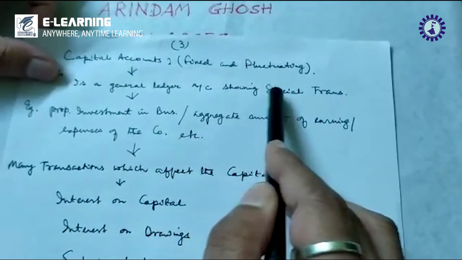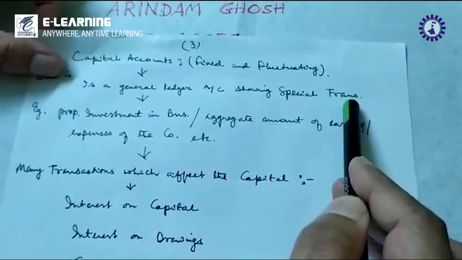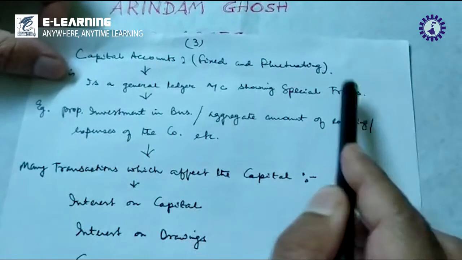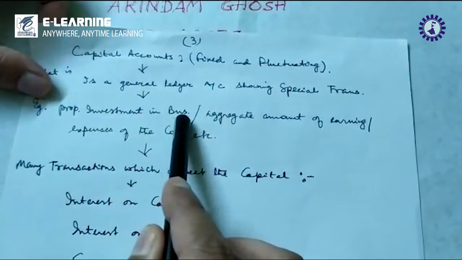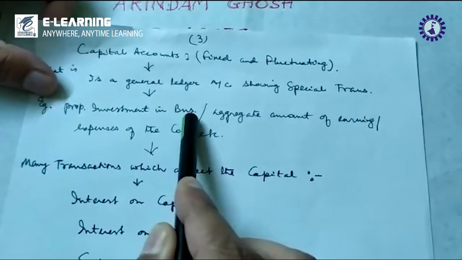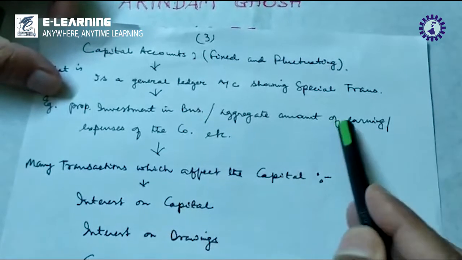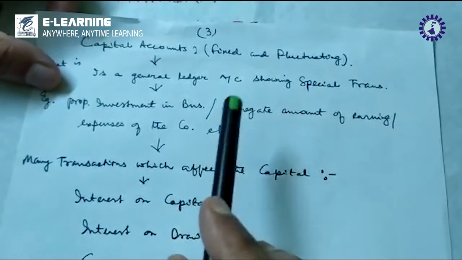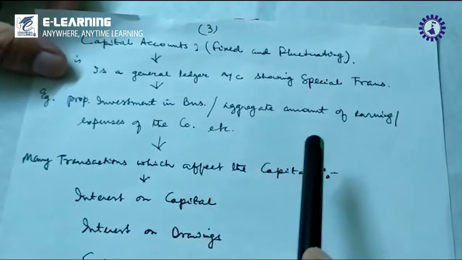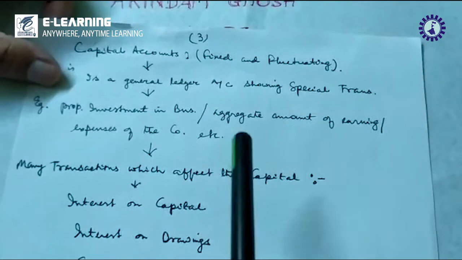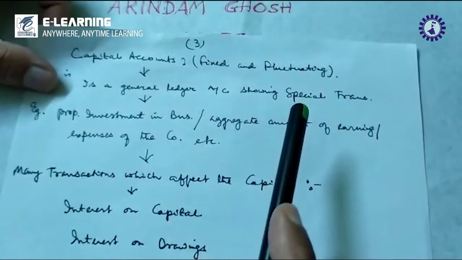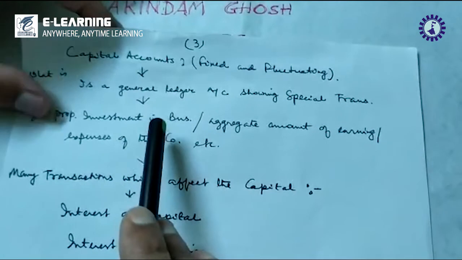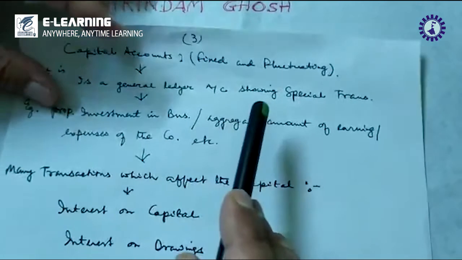Examples of such special transactions: the proprietor's investment in the business, simply stated it is the capital, and the aggregate amount of earnings and expenses of the firm, etc. These are the special transactions which are entered in the capital account.